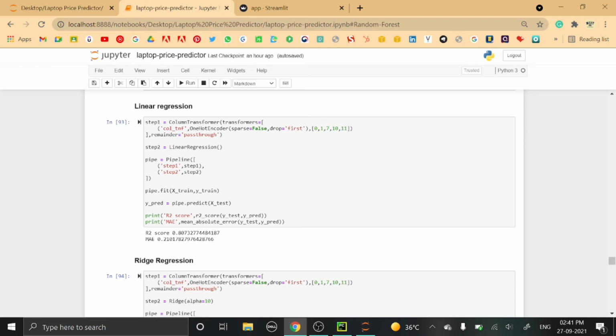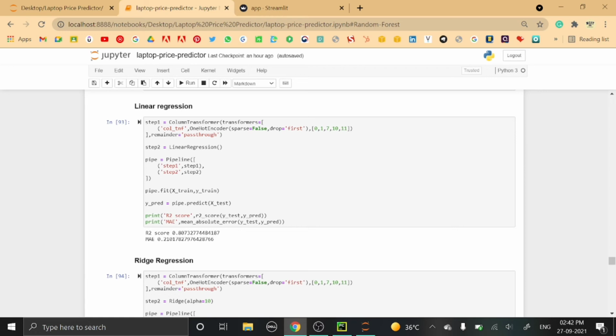The parameters passed in the one hot encoder are sparse equals false, as we don't want a sparse array, and drop equals first, wherein the first column created from the categorical classes is dropped. Then the column numbers are passed in the form of an array on which this one hot encoding will be done. And lastly, remainder equals passthrough. Here the remaining columns which are not specified in this array will be passed through automatically.